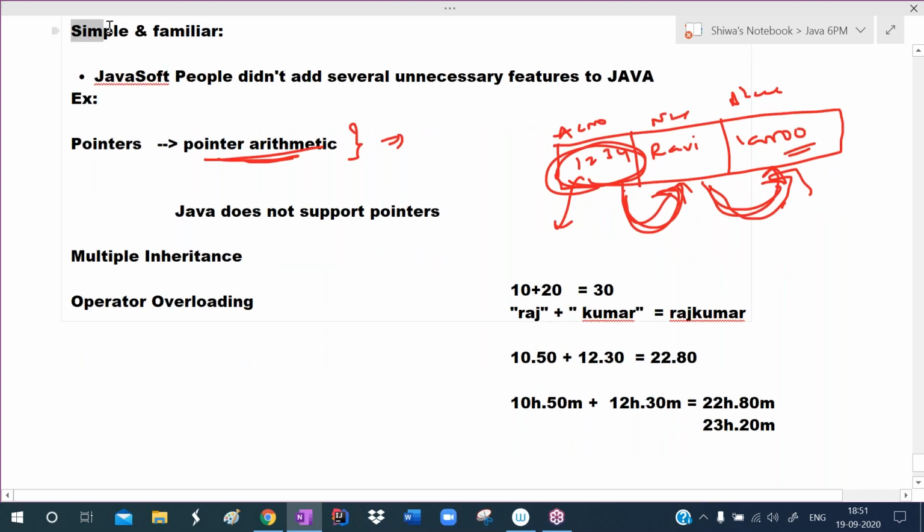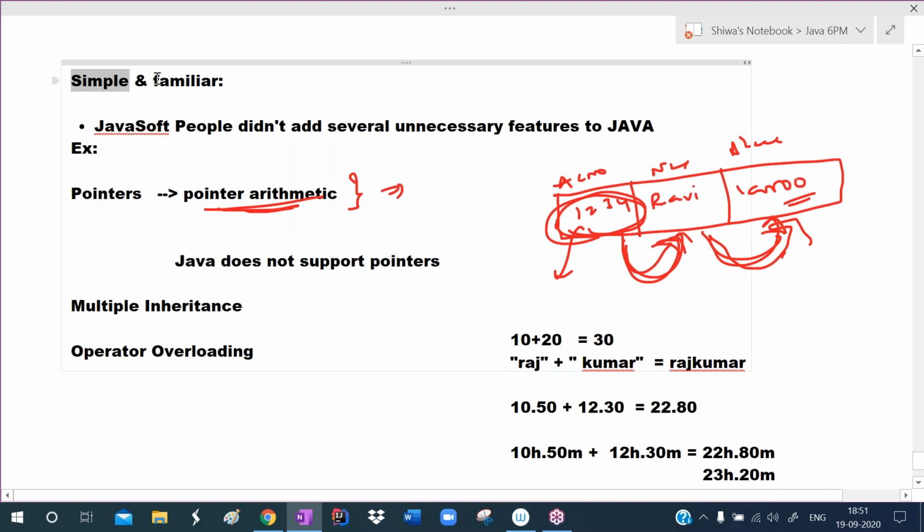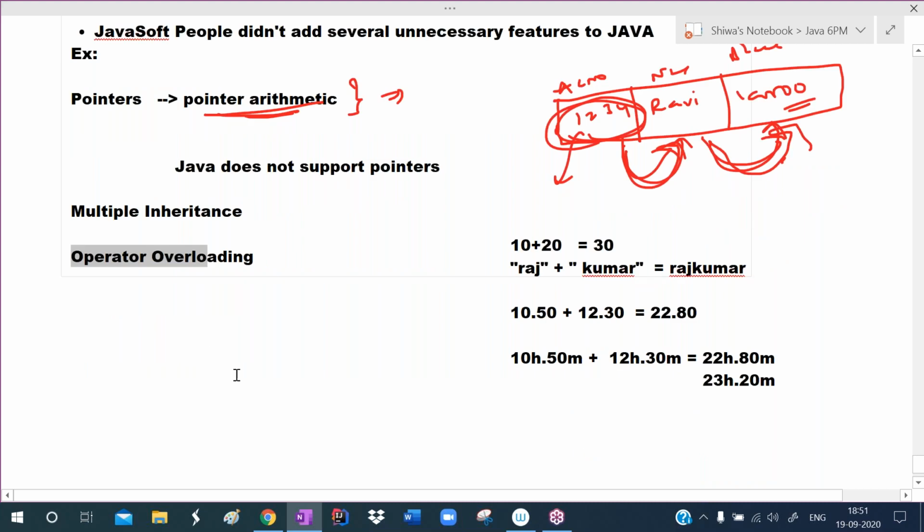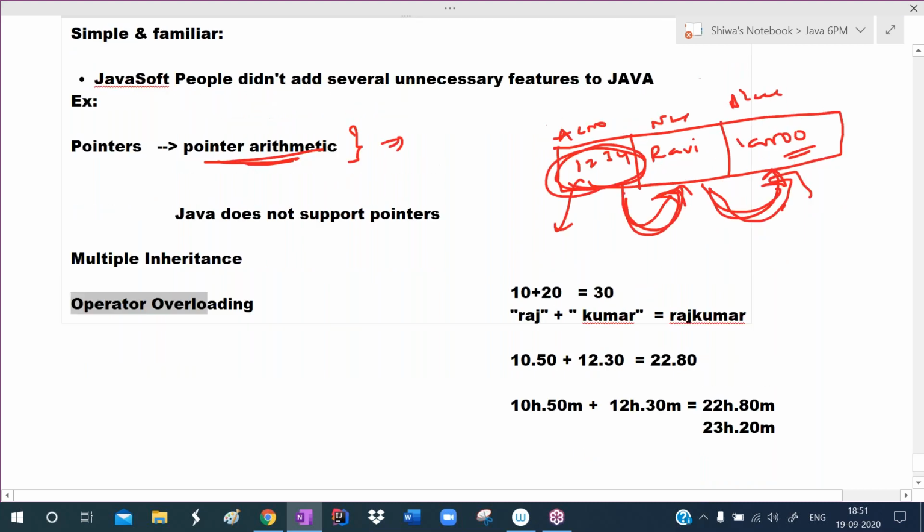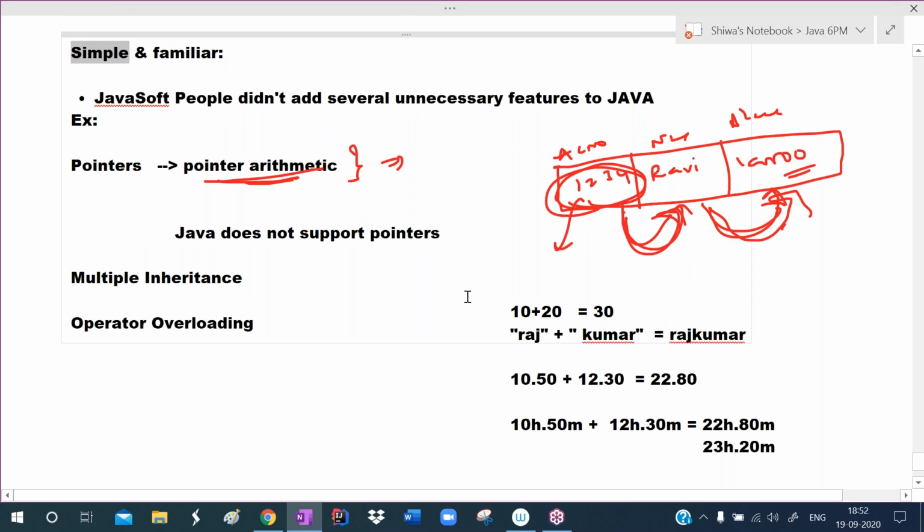So we are calling this Java simple and familiar. We are calling this Java simple and familiar because they didn't add unnecessary, confusion-oriented, difficult concepts like pointers, multiple inheritance, operator overloading, friend functions, friend classes. All these are problem-oriented concepts that they didn't add. So we have no need to learn all those confusion-oriented topics. So automatically the language becomes simple.